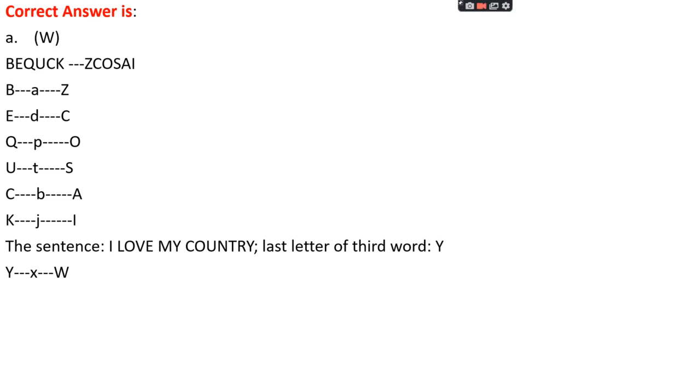Okay. So we have the sentence, I love my country. The third word will be my. The last letter of the third word will be Y. For that Y, the code must be two letters before the Y. That is, Y, two letters before: X, Y, W. So W must be the code for Y.